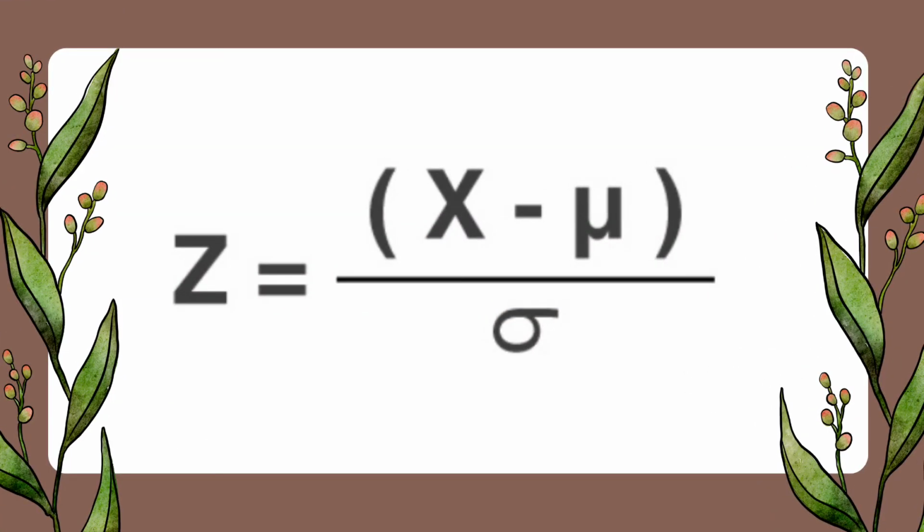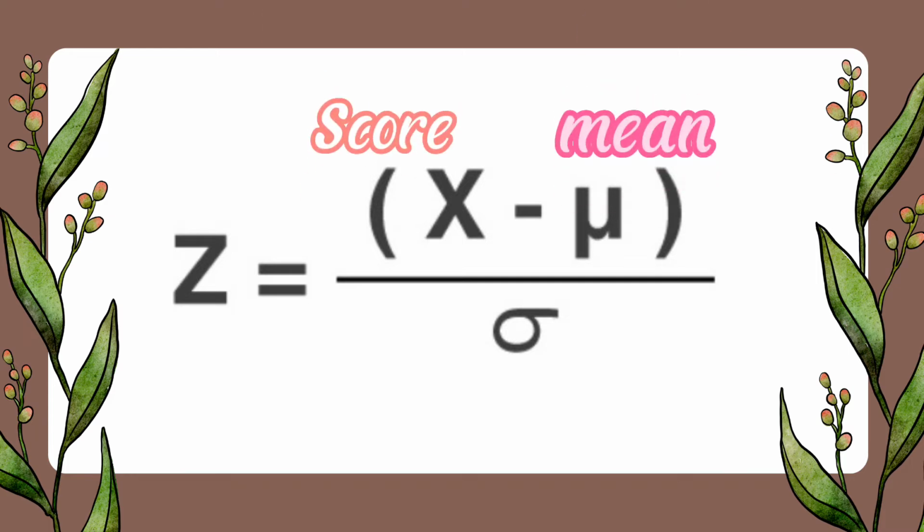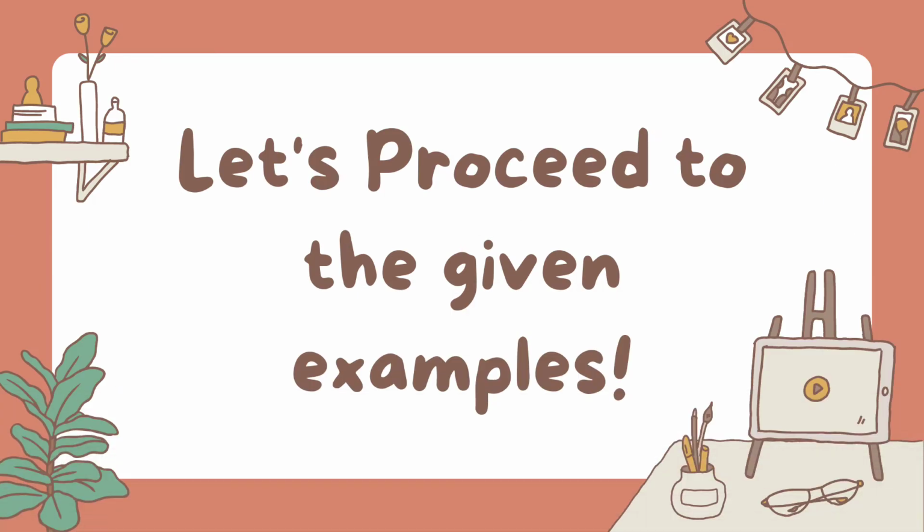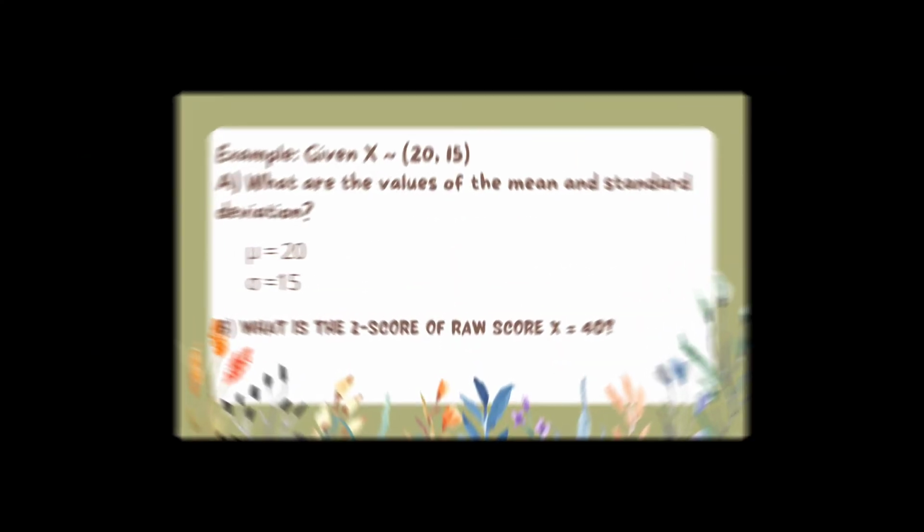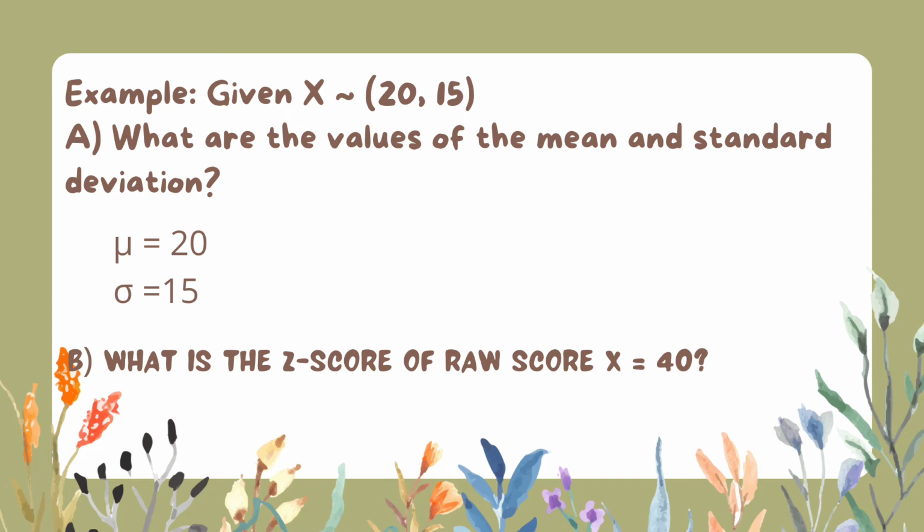So, i-explain ko sila ngayon. Yung x ay yung score, and yung mu ay mean, and yung sigma natin ay standard deviation. So now, let's proceed to the following given. I will give 3 examples in order for us to solve it. In this given example, ang mean natin ay 20, and ang ating standard deviation ay 15. Para masagutan natin yung b, we need to turn to the next page.